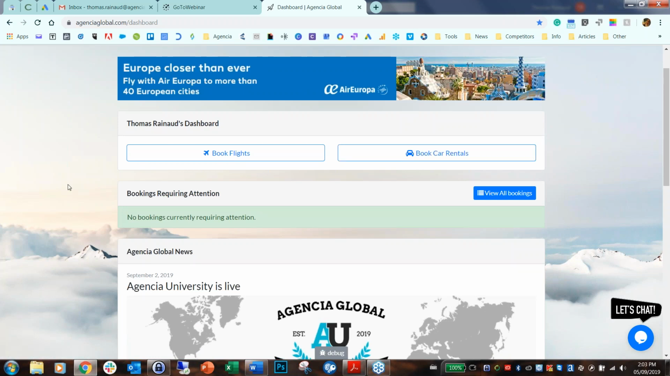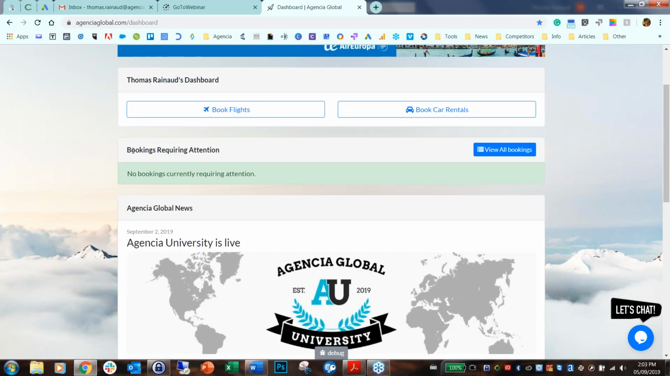Right below that, I'm going to draw your attention to this part. This is the panel with the bookings requiring attention. As of right now, I have no bookings that require my attention. But any issues such as schedule change, cancellation, or anything that requires your attention will be featured here. You will also receive a notification via email, but as soon as you connect onto Agencia, you will see it right here because it's very important.